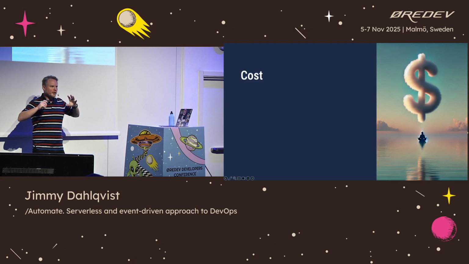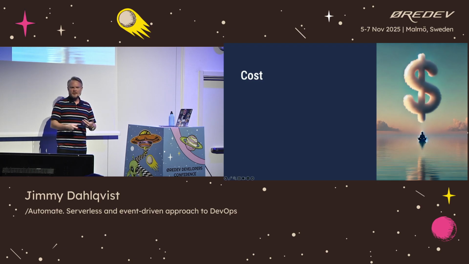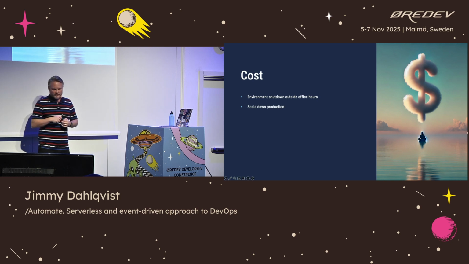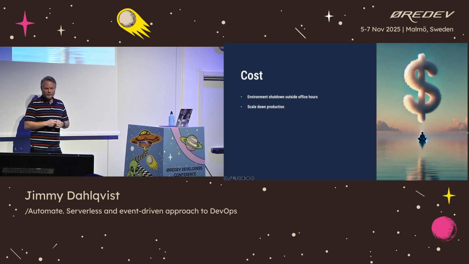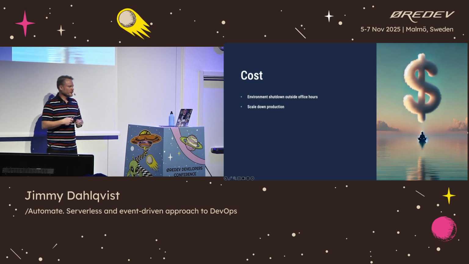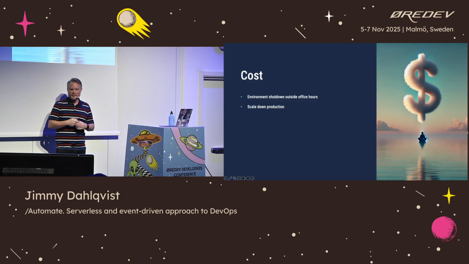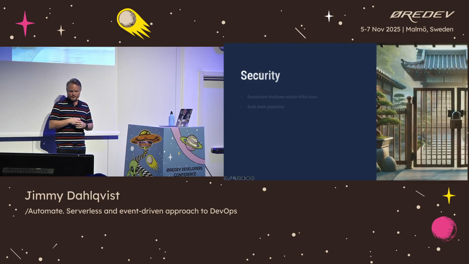Because if that service fails, our container solution will spin up a new service, but it just takes a few seconds or half a minute for that to happen. And in the middle of the night, that may not be that important. So we took two decisions. We wanted to do environment shutdown outside of office hours for the development and test environments. And we wanted to scale down our production environments during midnight or nighttime.